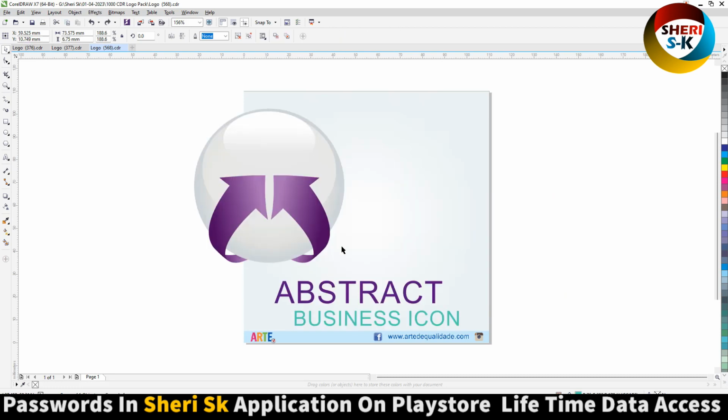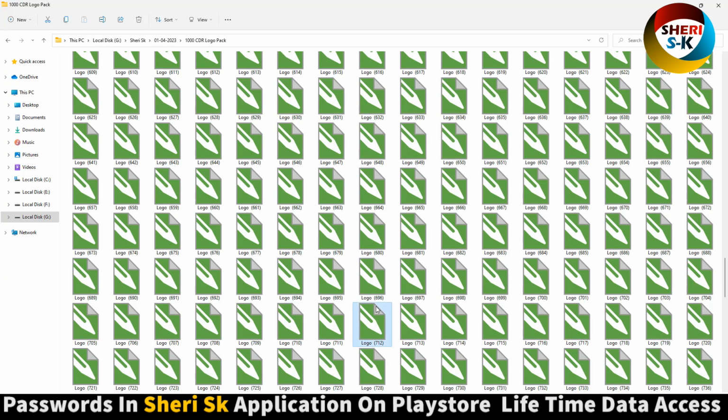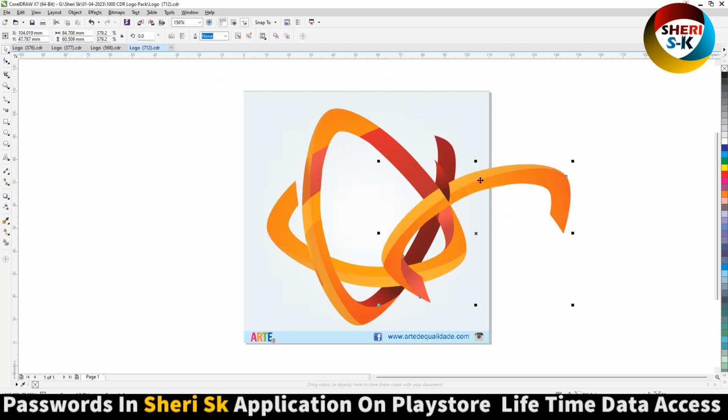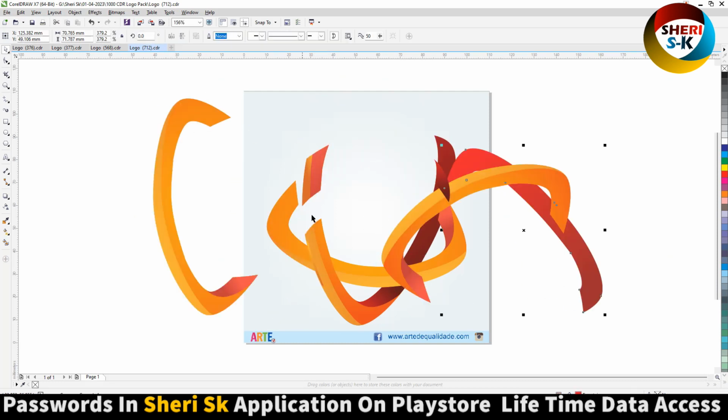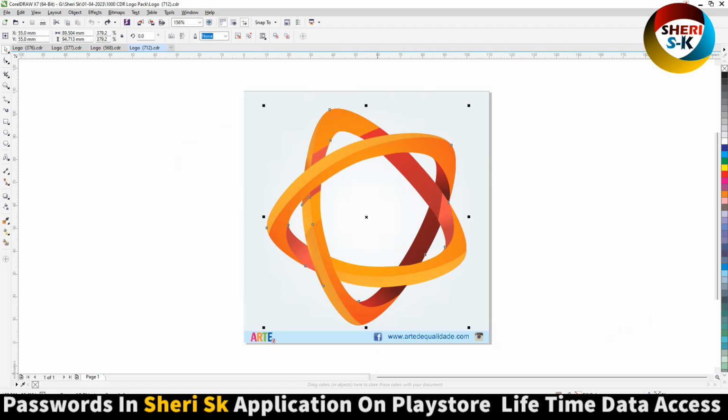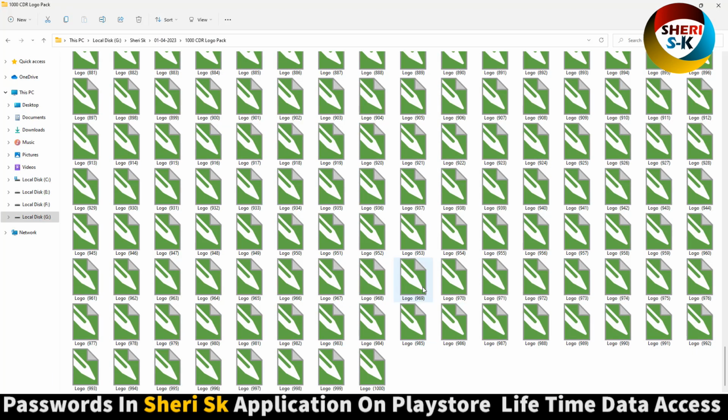Business icon. Wow, that means you can change everything in CorelDRAW.